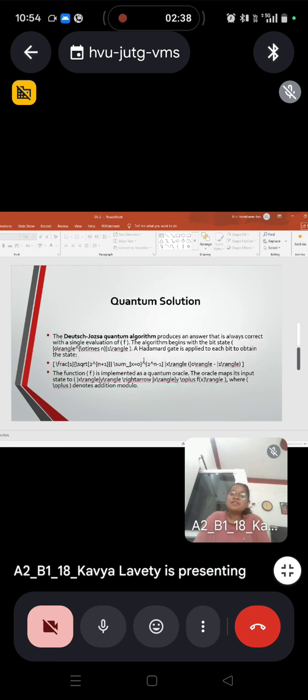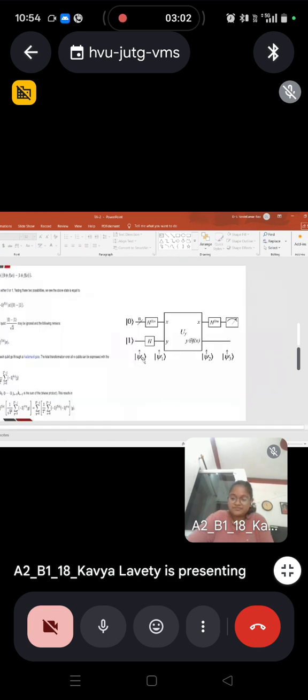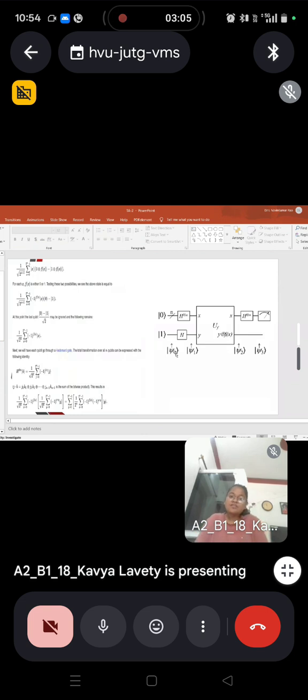Now the quantum solution: the Deutsch-Jozsa quantum algorithm produces an answer that is always correct with a single evaluation of f. The algorithm begins with the bit state given in the PPT. A Hadamard gate is applied to each bit to obtain the following state. Now, the following slide shows the equation and the circuit diagram of the quantum Deutsch algorithm.